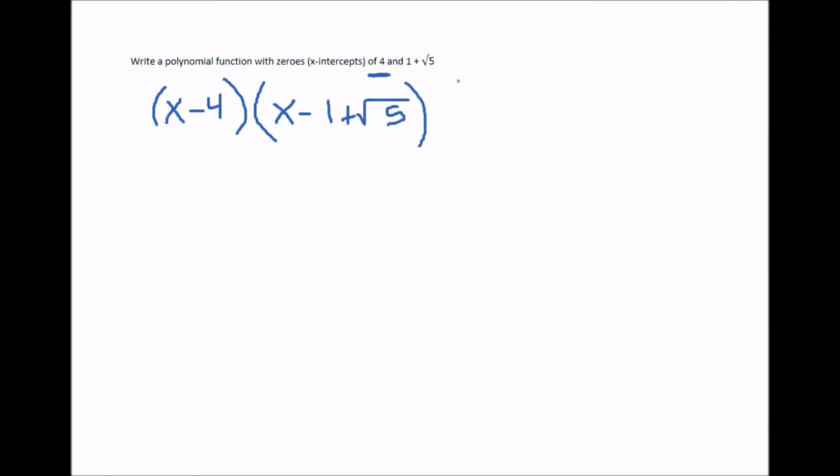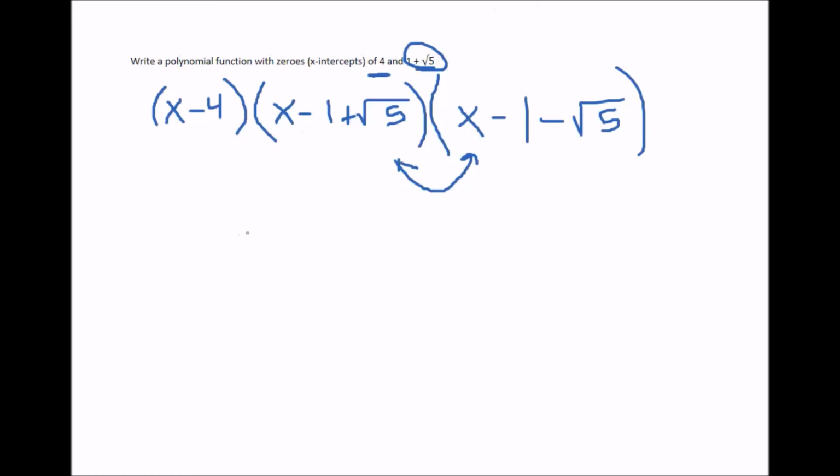There's one more problem, though, and that is you can't have one square root without having the negative one as well, so you need to remember to write x minus 1 minus square root of 5. There would be another one that's the mirror of this one. However, it always starts with x minus because that's how factors work if you want to get a positive number. So these are your three factors, x minus 4, x minus 1 plus the square root of 5, and x minus 1 minus the square root of 5. Now you should already know if there are 3 zeros that this was an x cubed function. The question doesn't ask that, but I want you to start thinking about that when you're doing these types of problems.